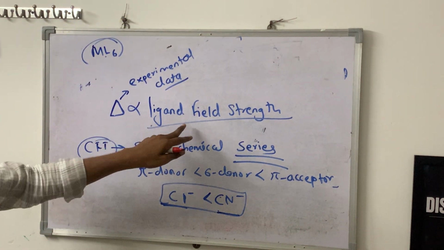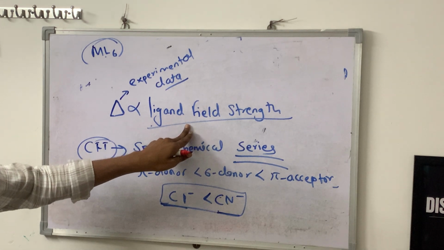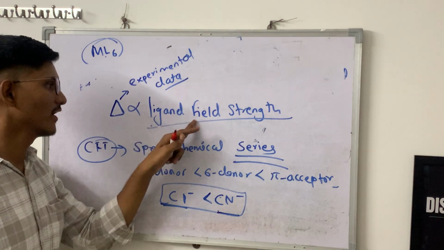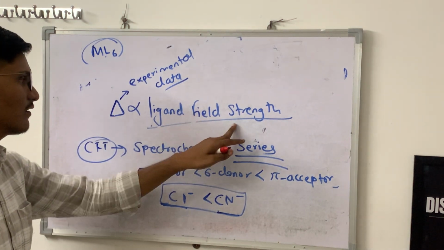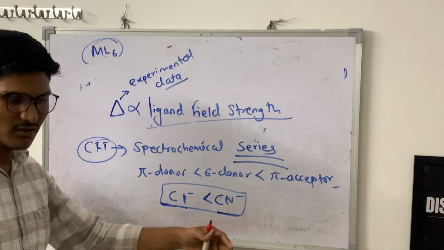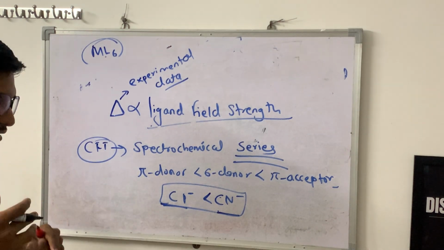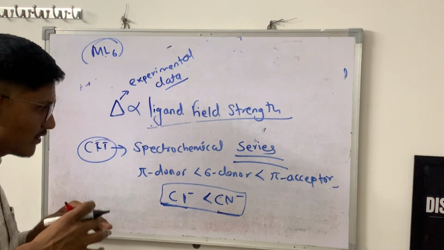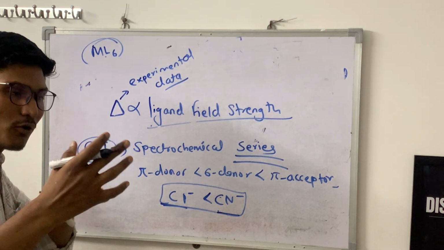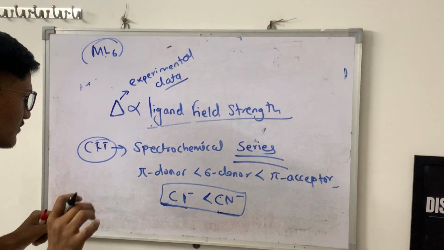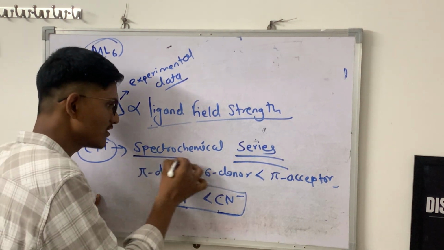As I told you, delta depends upon the ligand field strength. To know the ligand field strength of different ligands, CFT assembled all the ligands and, by their spectral properties, arranged them in a proper way, and that series CFT named the spectrochemical series.